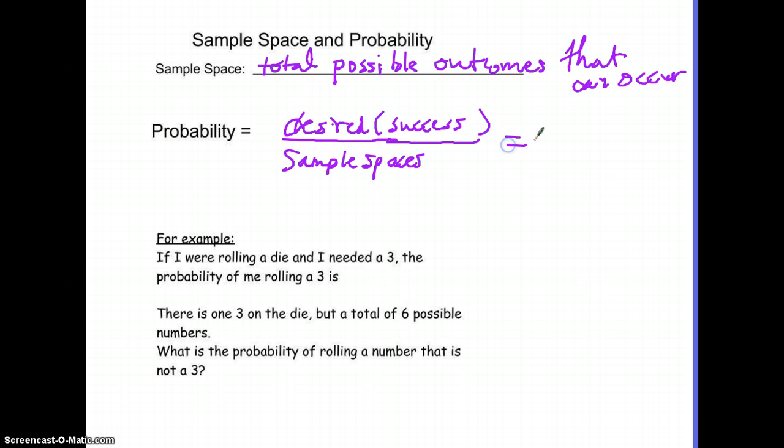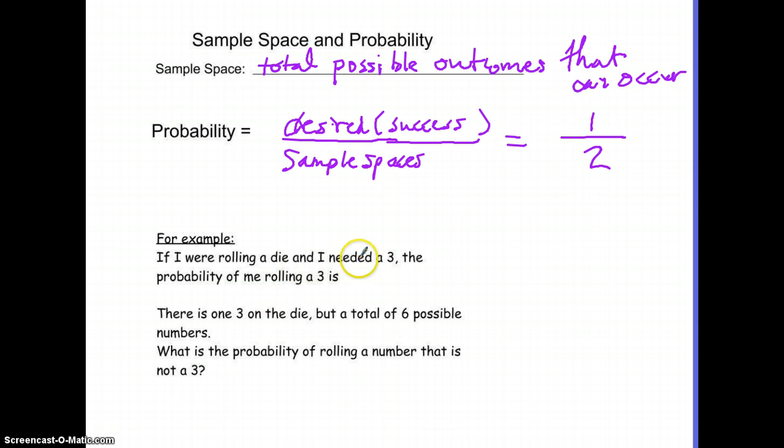Okay, that's why when we flip a coin and we say there's heads or tails, that's 2 possible outcomes. We're looking for the probability that it is heads. There is 1 possibility of flipping this and it becoming heads. So that's why we say it's a 50-50 coin. It can go either way. It's a 50% chance or a 0.5 probability.